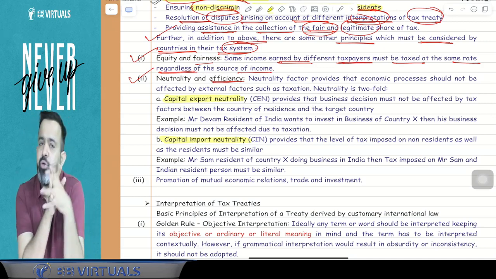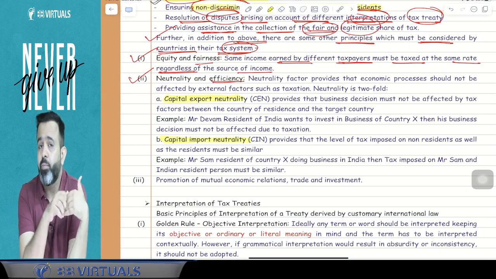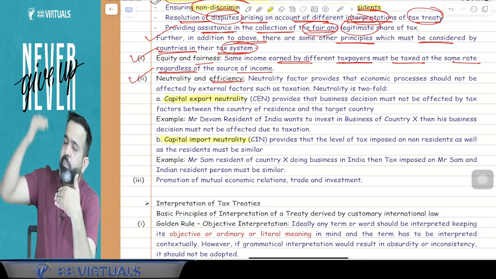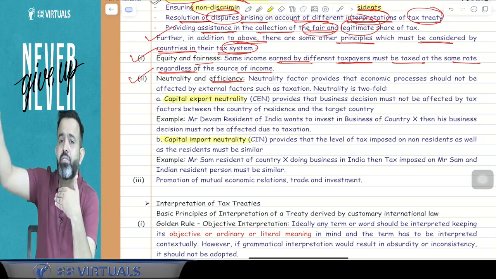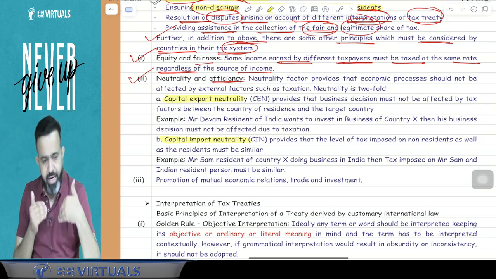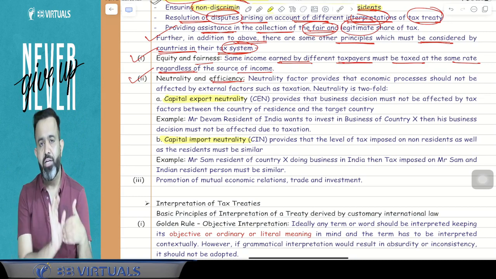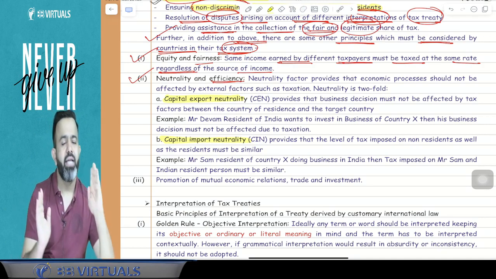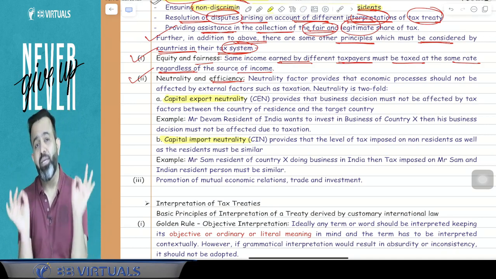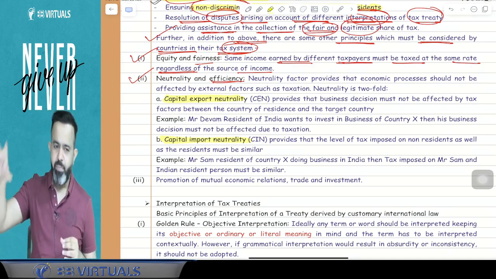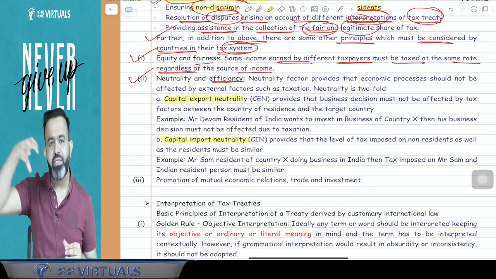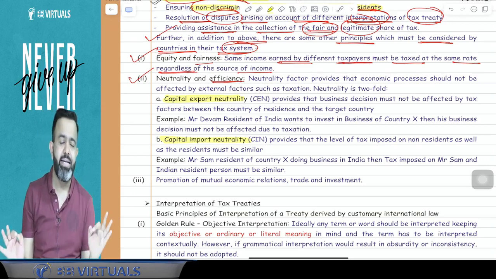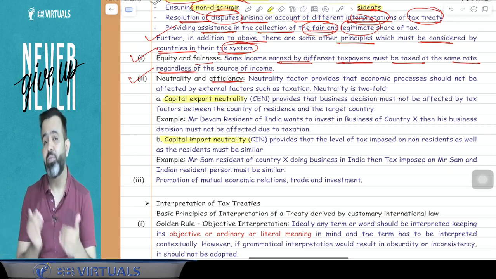One is capital import neutrality. Capital import neutrality means, suppose for example, we think from the Indian perspective, a person of the UK is investing in India. So whatever tax is charged by the Indian authority will not discriminate between that non-resident person and a resident person. That is called capital import neutrality. If any person is doing business in India and that person is non-resident, then our government will not discriminate between non-resident and resident, meaning they will not charge unfair tax from the non-resident.